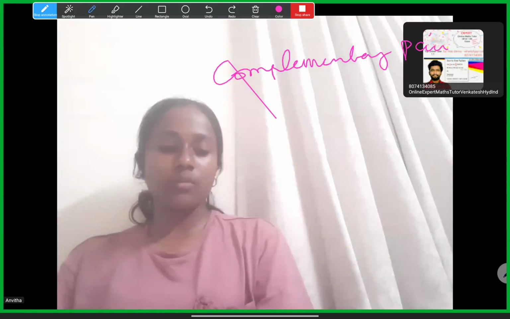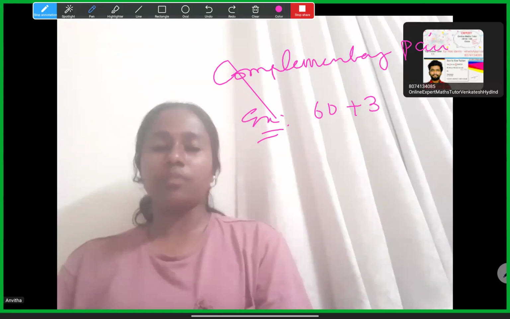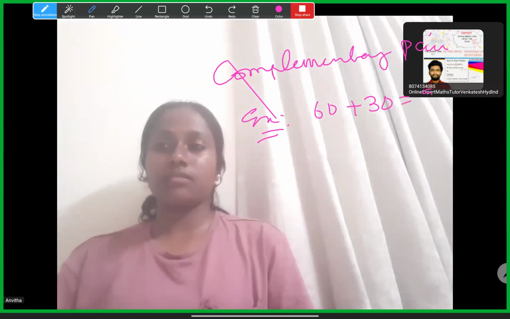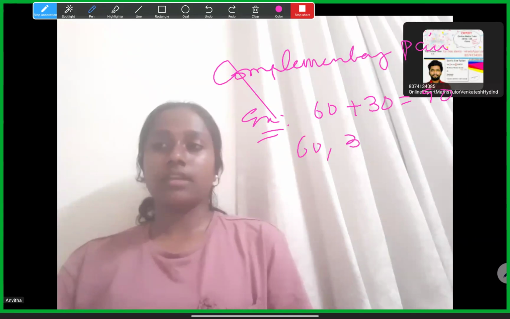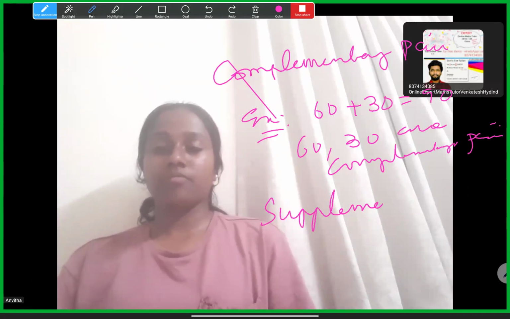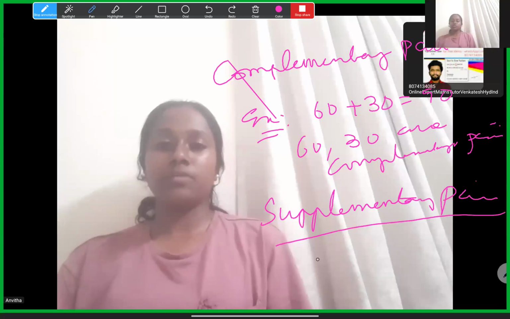If the sum of both angles is 180, they are supplementary. The example is 60 and 30, a complementary pair. And for supplementary, 140 plus 40.